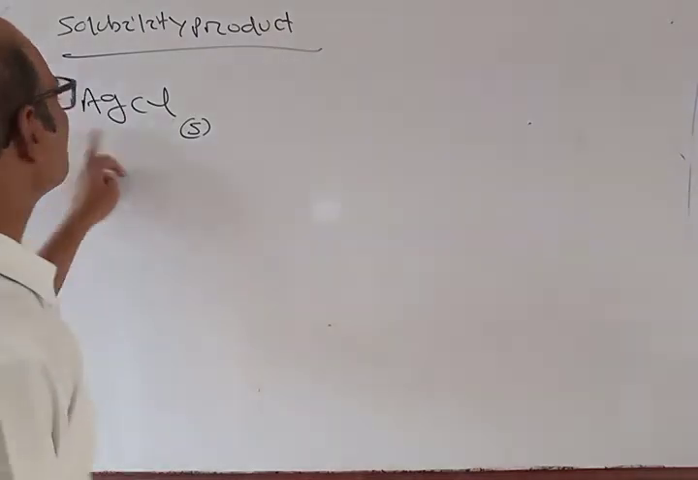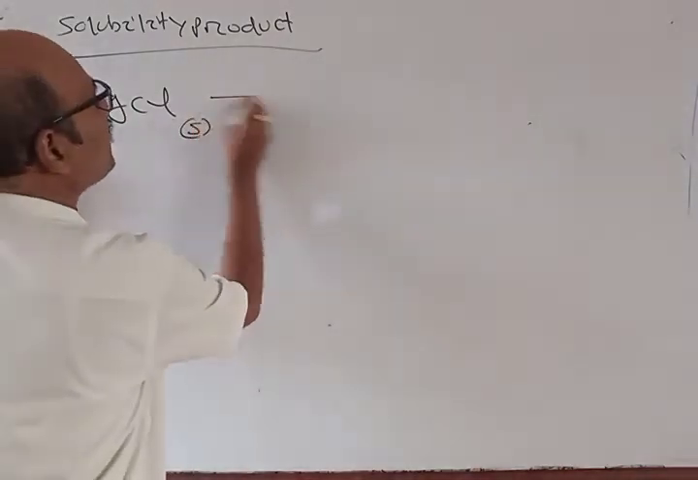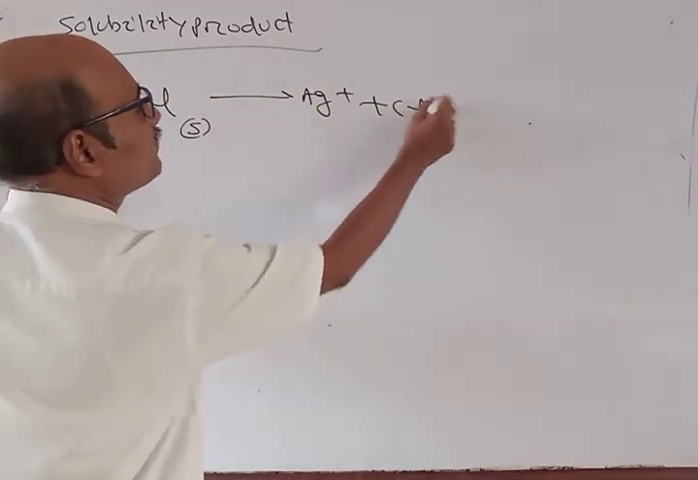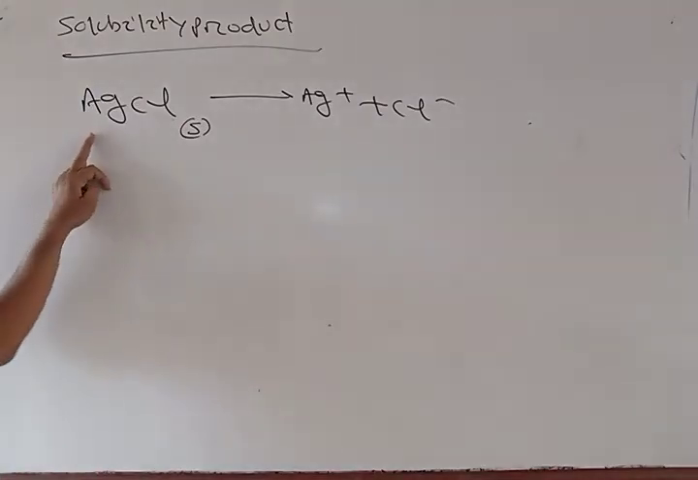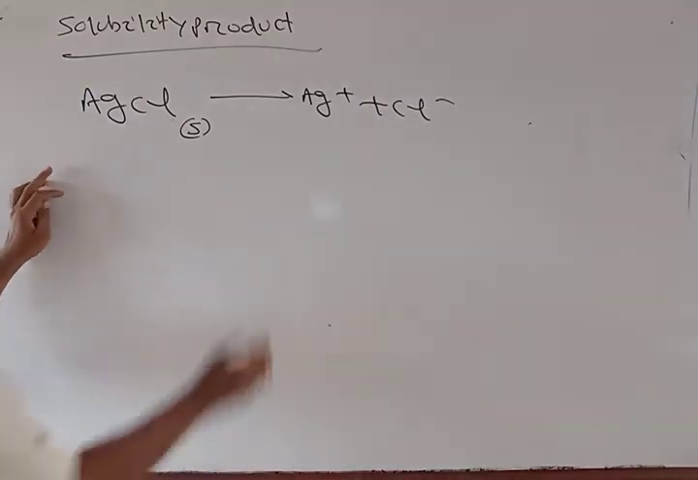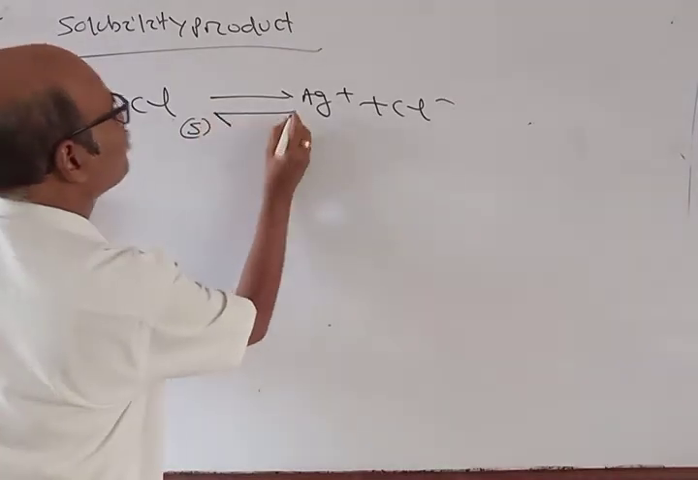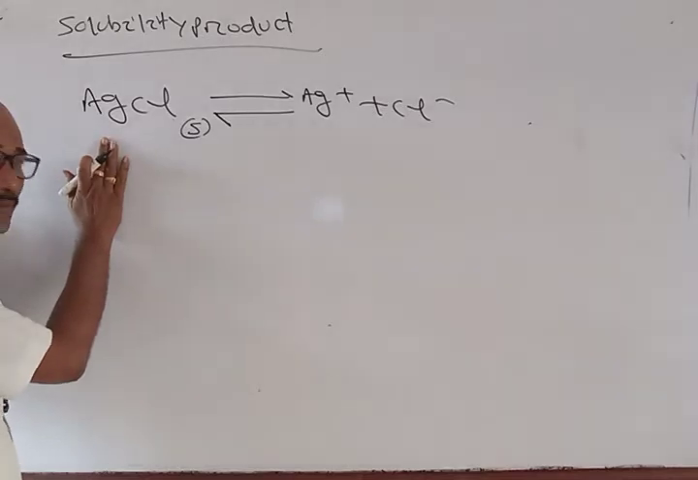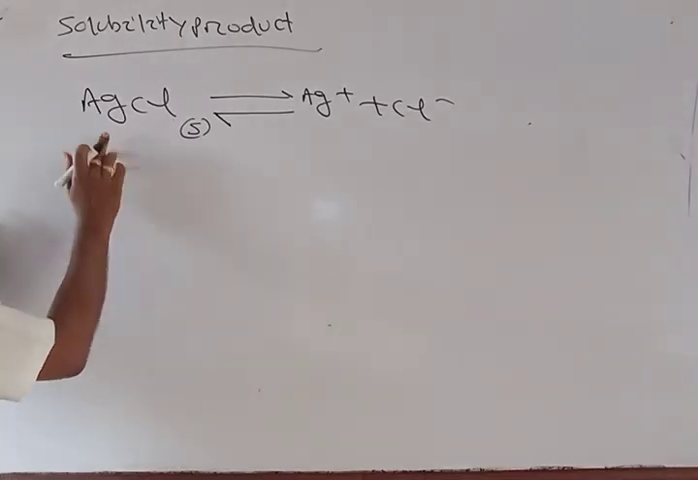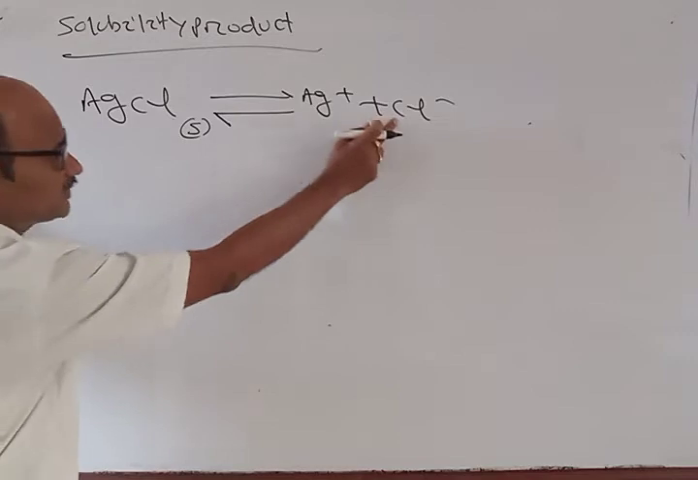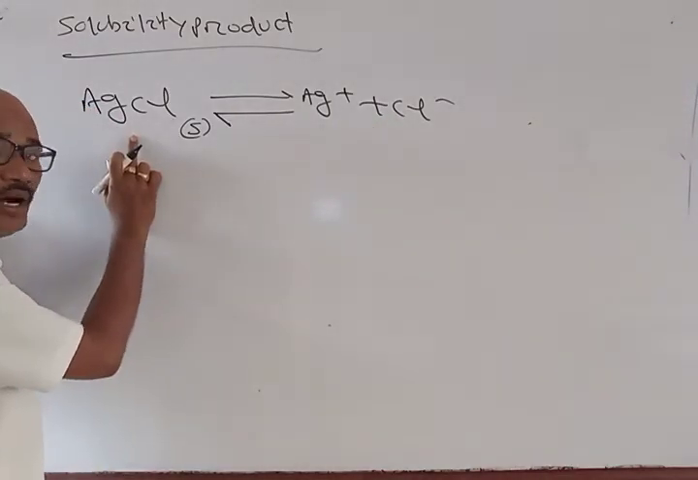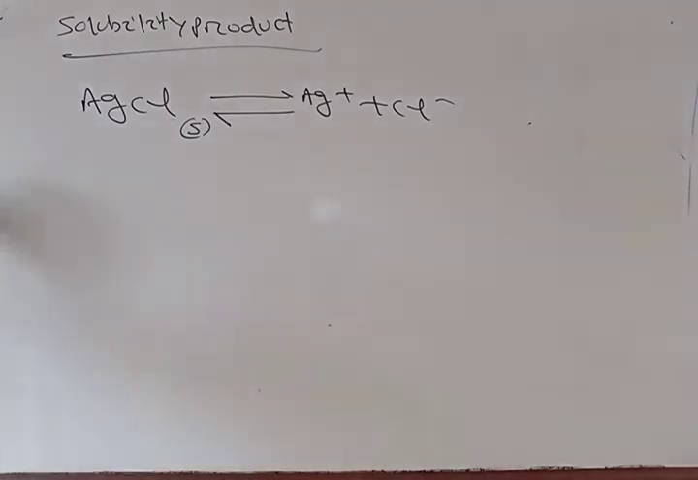So AgCl gives Ag plus and Cl minus, but most of the AgCl will remain undissociated. So we can write it like this. This AgCl is a sparingly soluble salt, giving the Ag plus and Cl minus ions, but most of it will remain undissociated, so there will be an equilibrium.